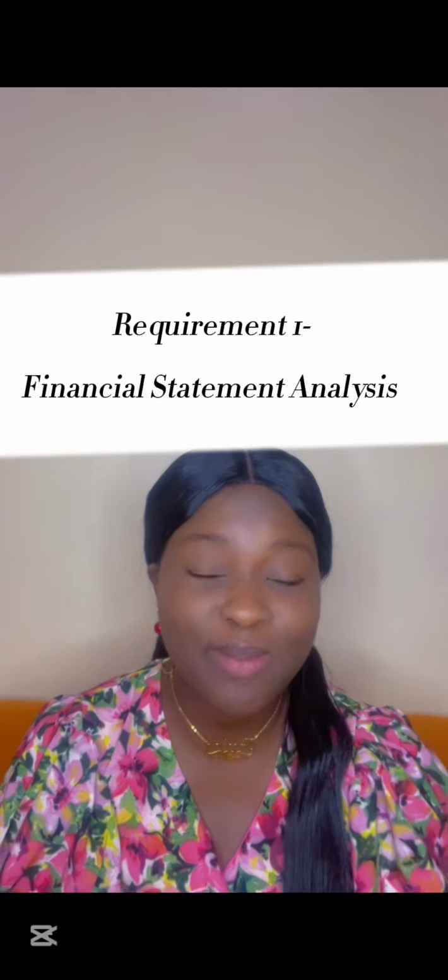The common narrative is that requirement one is usually the financial statement analysis. While that is true, if you check the trend of questions, at least 10 diets or thereabouts, that has been the case. Requirement one is usually a financial statement analysis question, but I don't want you to cram it, because what if they decide to change the whole game? So how do you know?